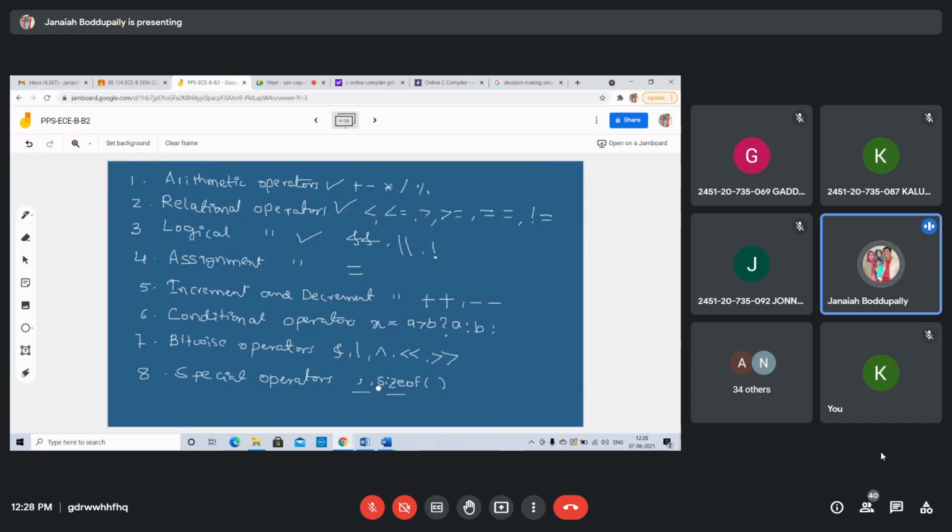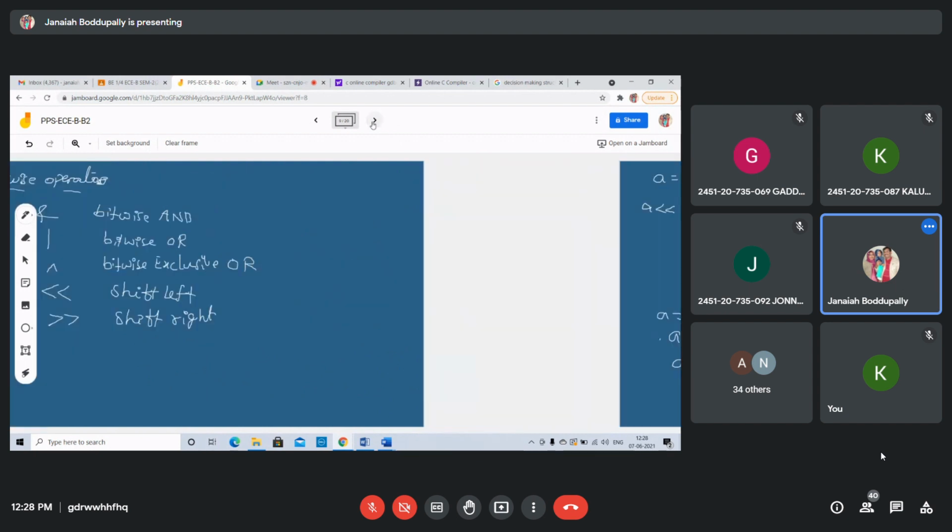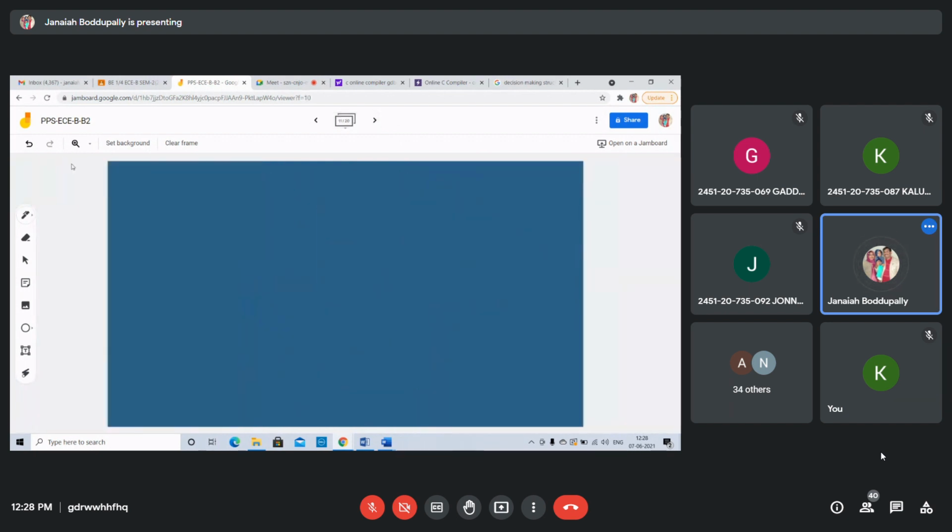For example, we will discuss it in the for loop. Comma operator. Special operators, that is comma and sizeof operator.